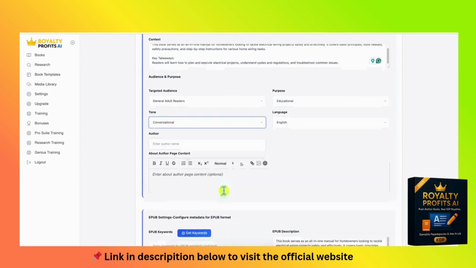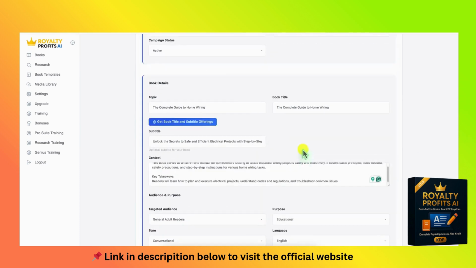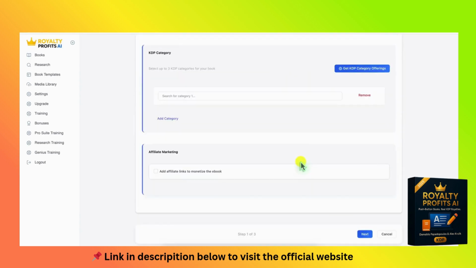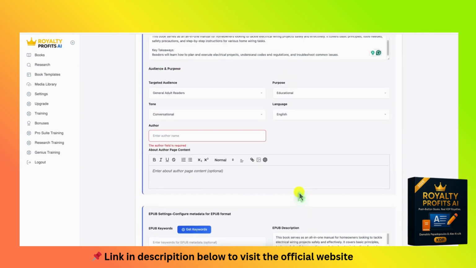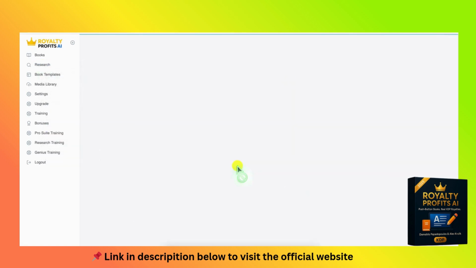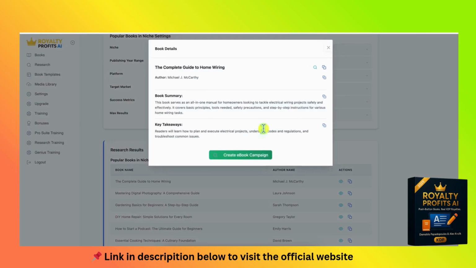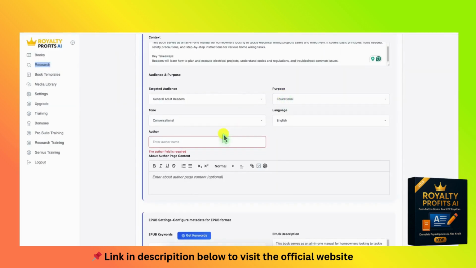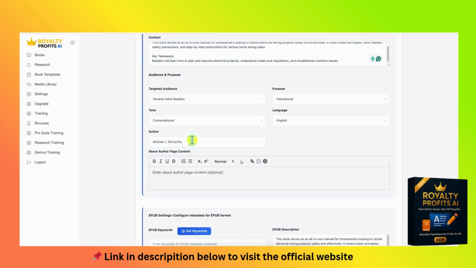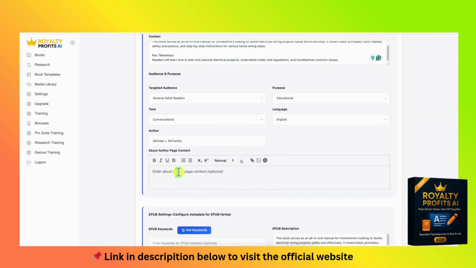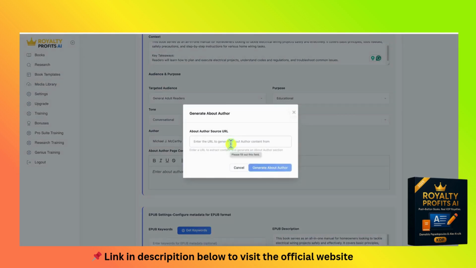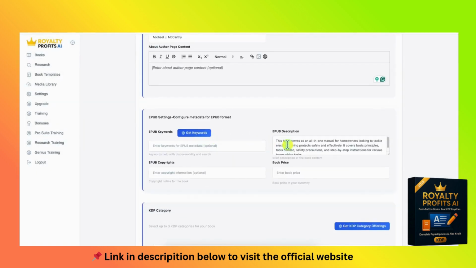So here's the cool part about that research. It already pulled over the topic, the book title, the complete guide to home wiring. Now we could get book title and subtitle right here. I'm going to go ahead and copy this, but I want to push this button to see what it'll come up with for our subtitle and so forth. Then it's going to pull up this pop-up and say Master Home Wiring, the essential guide for DIY electricians, and it gives us the subheading right there, Home Wiring Made Easy, your complete handbook, transform your space with expert tips. So you could select those options if you wanted to. I'm going to go ahead and copy this right here.